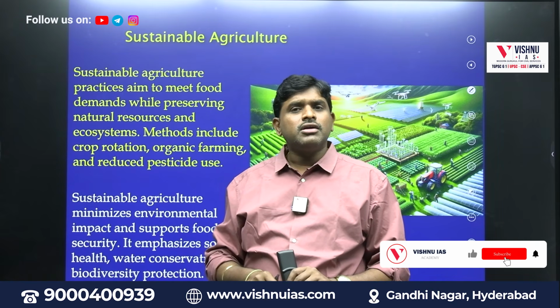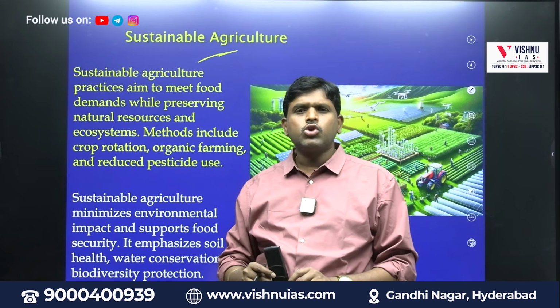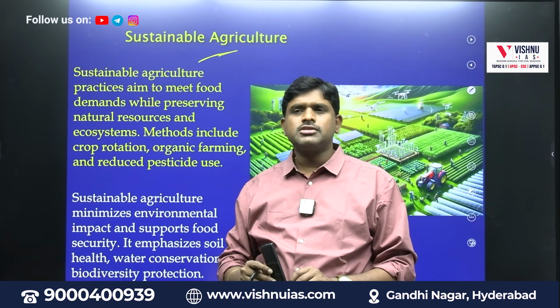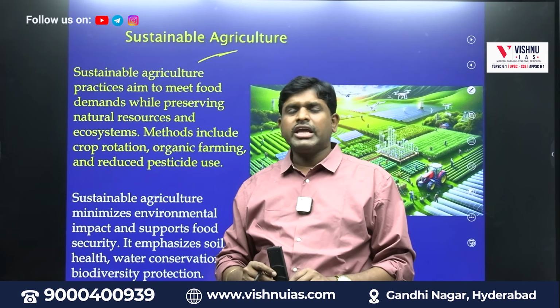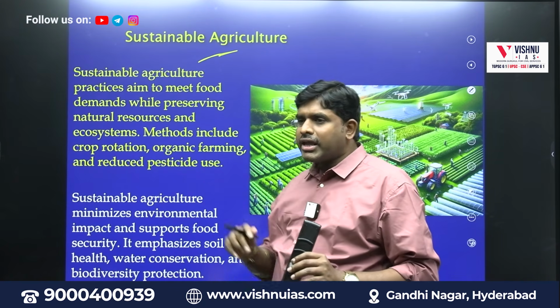Drip irrigation. If you go for drip irrigation, then what type of agriculture are we doing? Sustainable agriculture. No synthetic fertilizer, no synthetic pesticides, natural fertilizers, natural pesticides, micro irrigation. That type of agriculture is called sustainable agriculture.